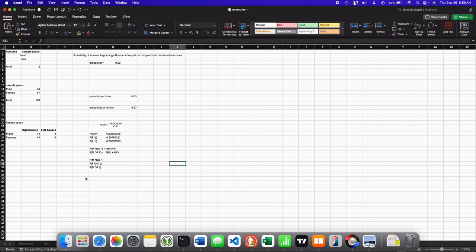Another example. Let's calculate what is the probability of choosing a male and a female. What is the probability of me choosing one person here out of this space and that person being male and female at the same time?